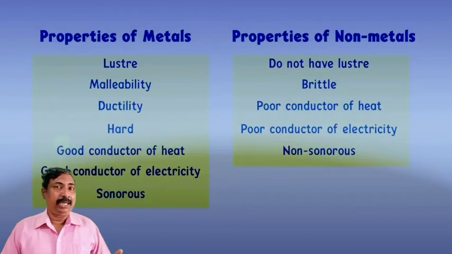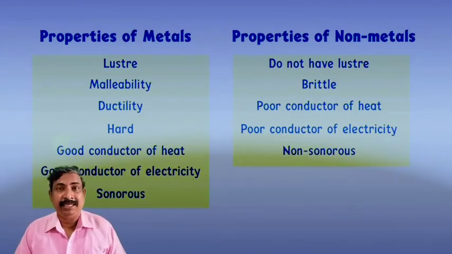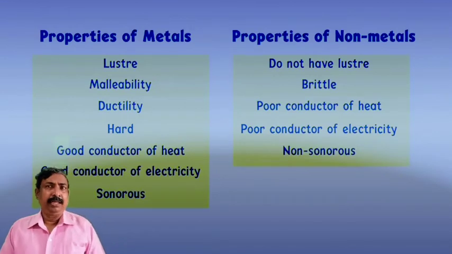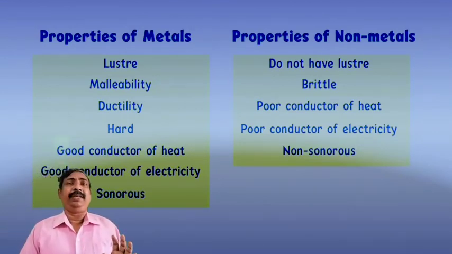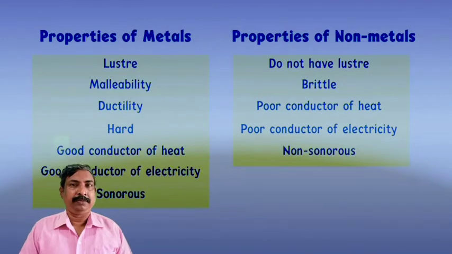Next, we have also seen that non-metals generally do not show all these properties. And after that we have seen some exceptions, such as all metals having high melting points and boiling points. Iron takes a huge amount of heat to melt. The melting point of iron is very high. But some metals are there, even if you put them on a palm, they will melt. Gallium and cesium, they will melt when they are in our hands.